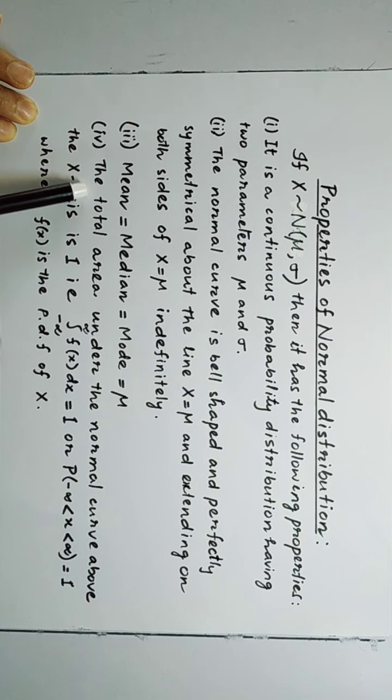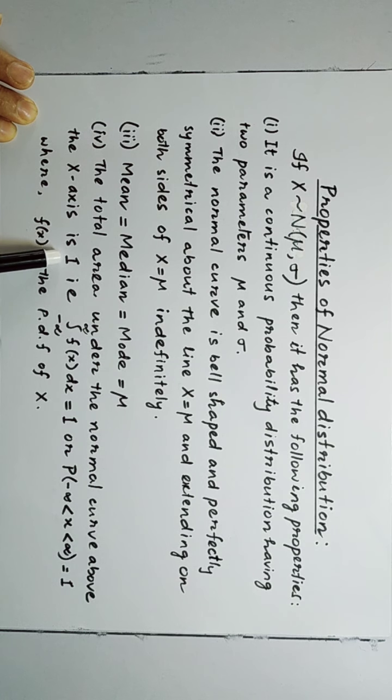Number 4, the total area under the normal curve above the x-axis is 1, that is the integral from minus infinity to infinity of f(x) dx is equal to 1, or in terms of probability, probability of x between minus infinity and infinity is 1. Here f(x) represents the probability density function of x.